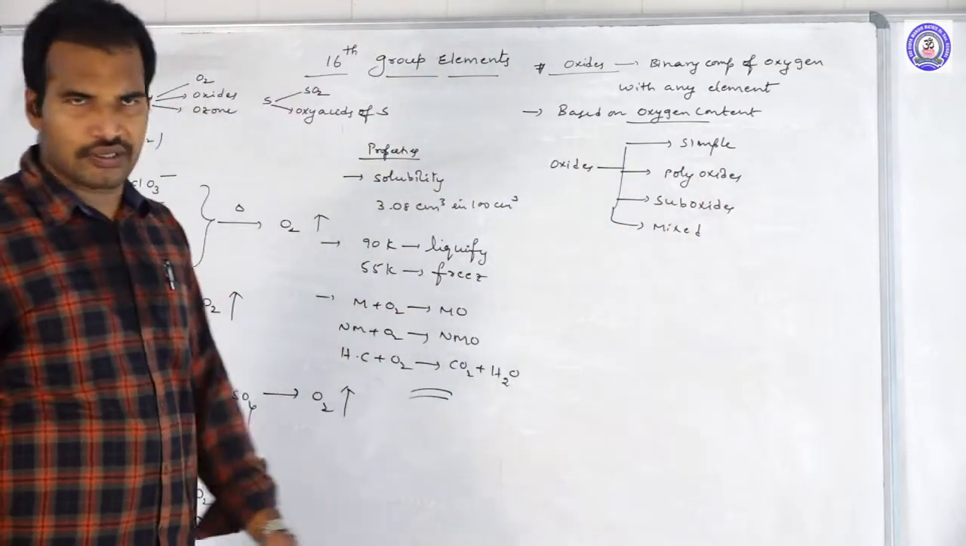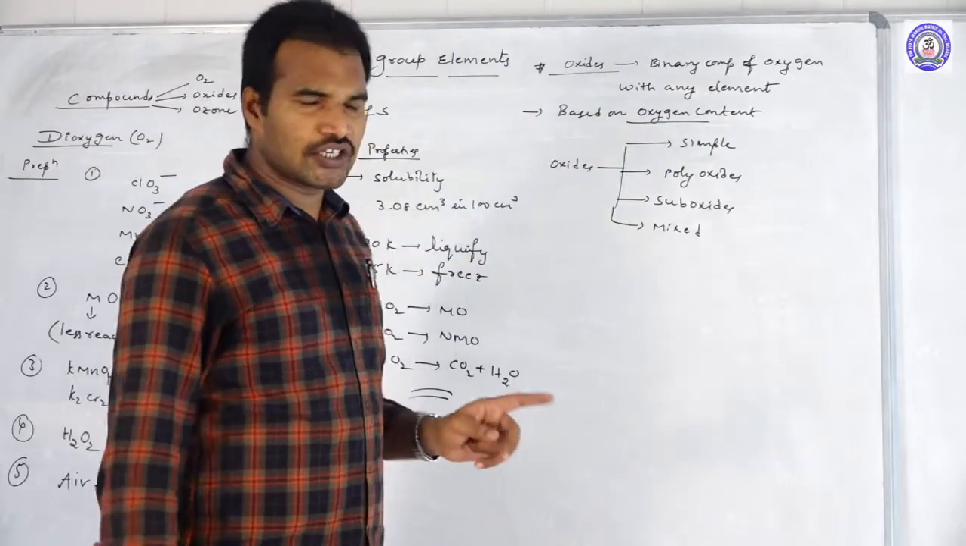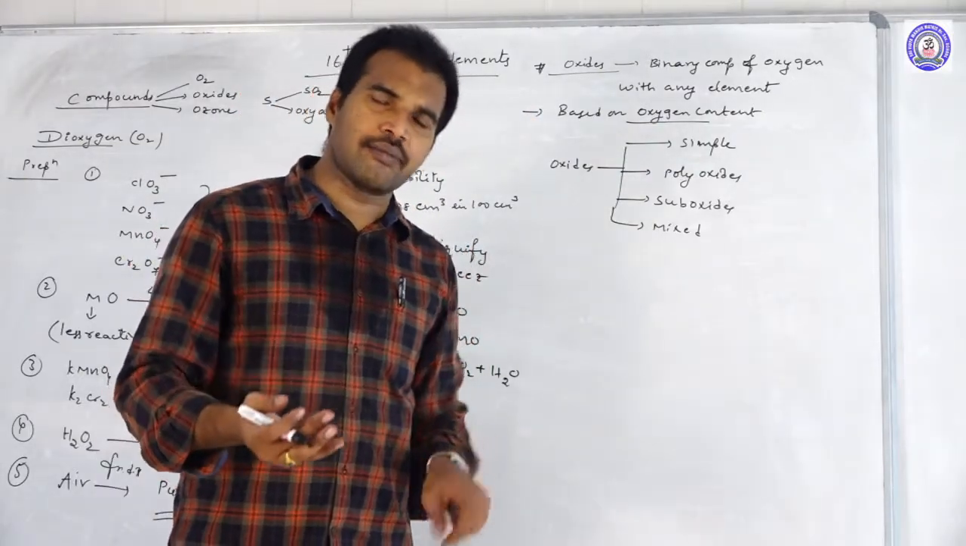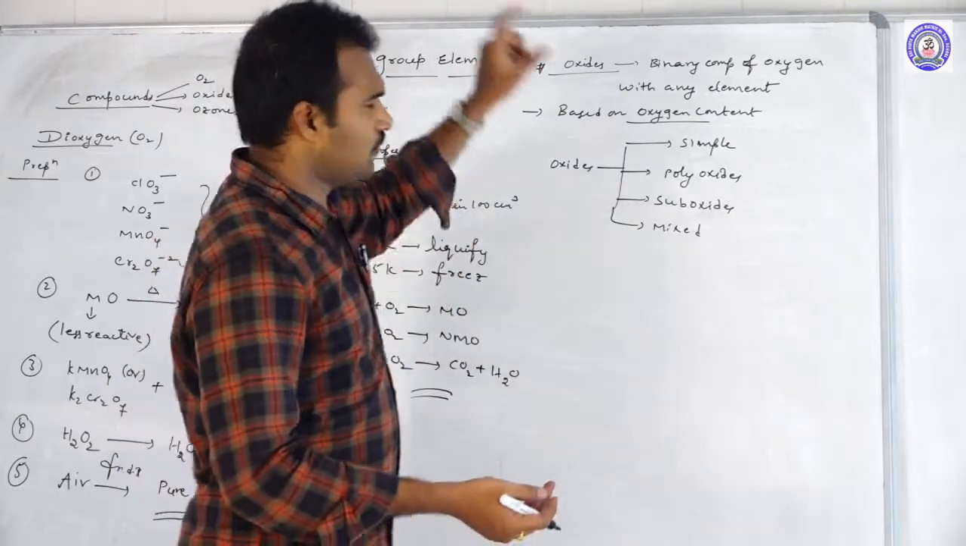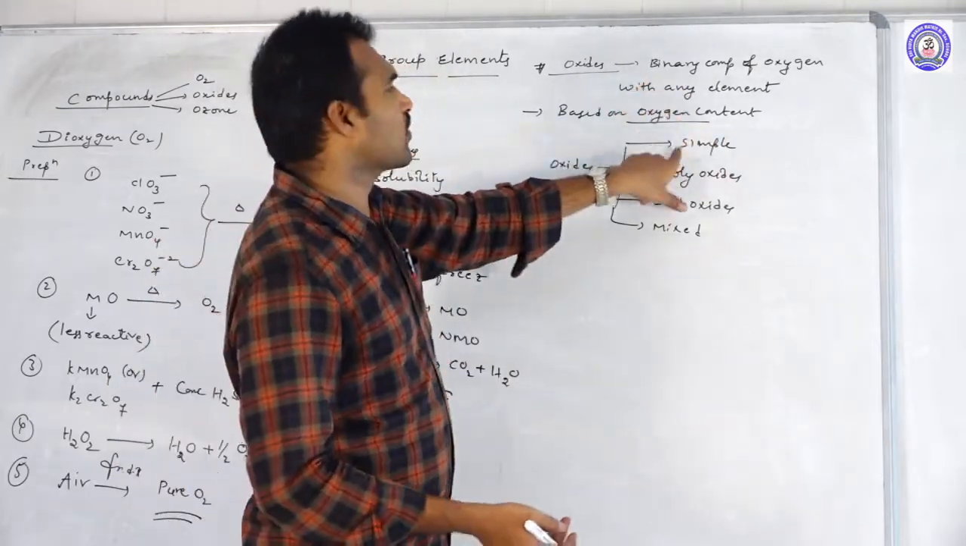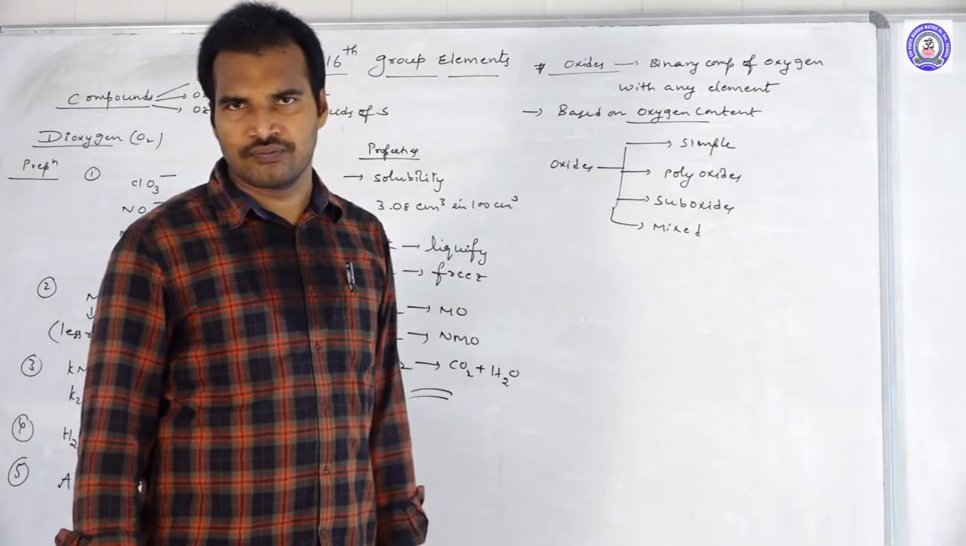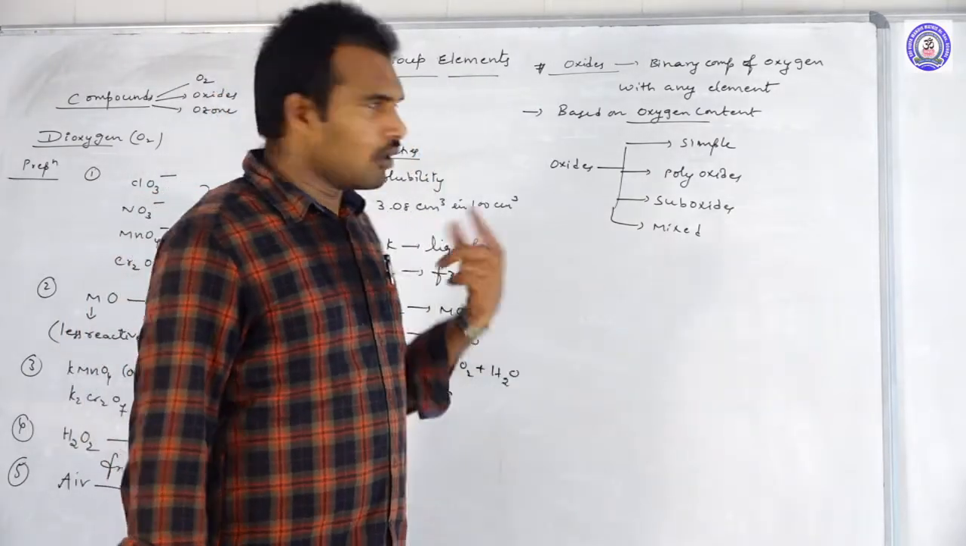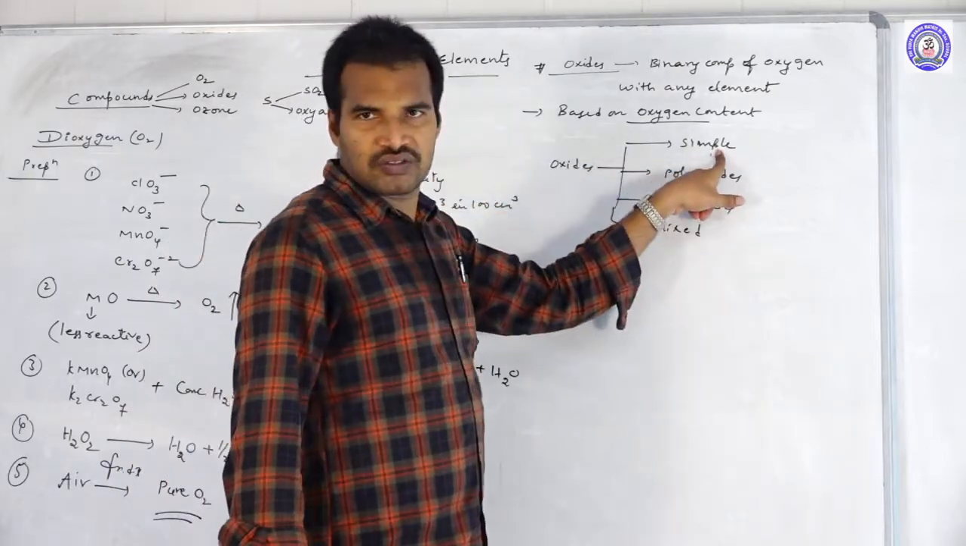Total 4 types. Simple oxides means they have as much oxygen as is permitted by their oxidation number. If they have exactly the same quantity of oxygen, then those oxides we call simple oxides.